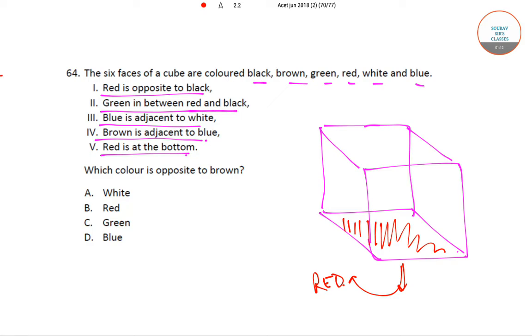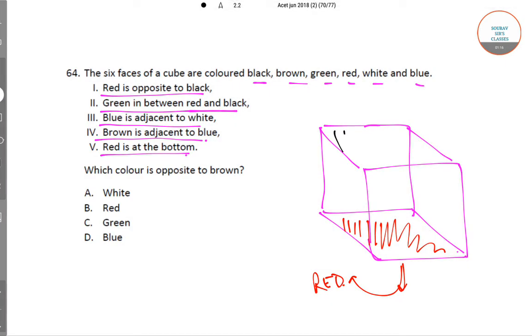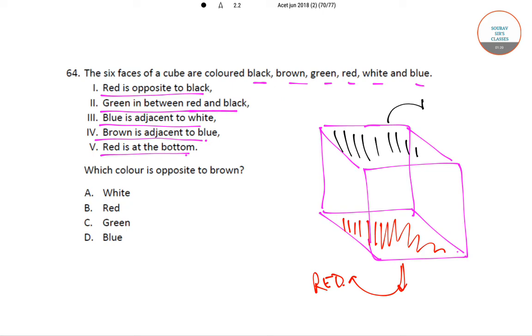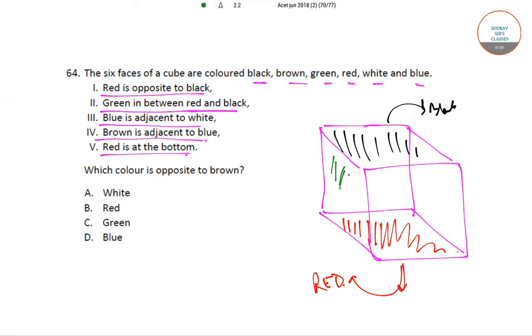Red is opposite to black, so black should be at the top. Green is in between red and black, so let me place green over here in between red and black. That is the backward side, that is this side is green.